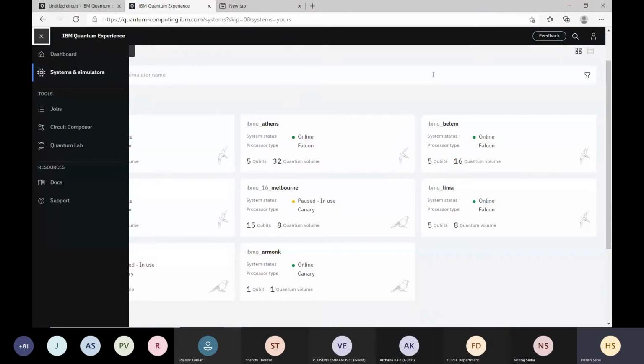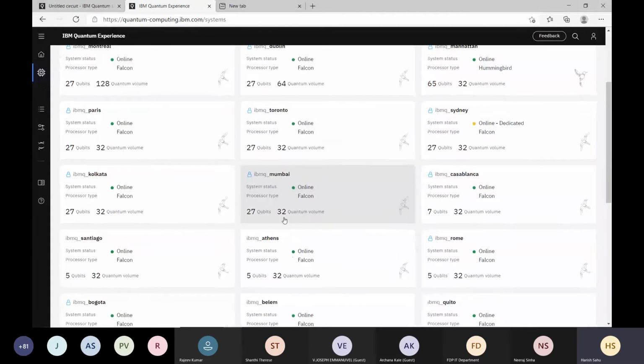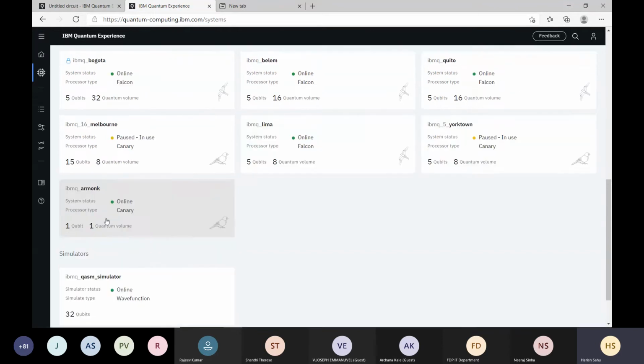I told you that there is this option. What are the platforms available? Systems and simulators are available. So these kinds of quantum computers are available to you. And there is a simulator also. Generally, we do our experimentation on these simulators, and finally our quantum circuit is run on these physical devices. There is a queue on the physical devices because those are limited devices, and people from all over the world try to run their quantum algorithms or quantum circuits on these devices.